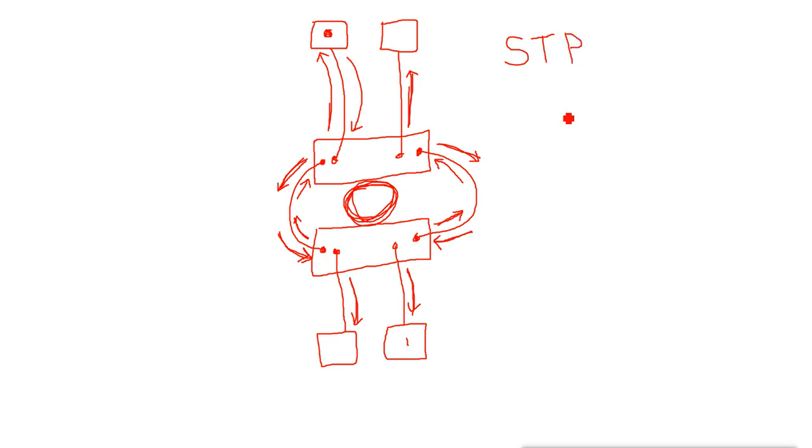STP is the Spanning Tree Protocol. It is like we break one of these redundant links. So what does this protocol do? It will break one of these redundant links by spanning a tree on it. It is a concept like we put a tree to block the road. That is why it is named spanning tree.